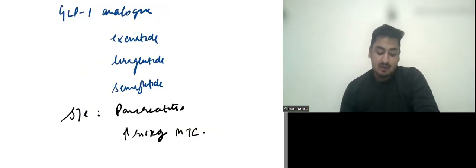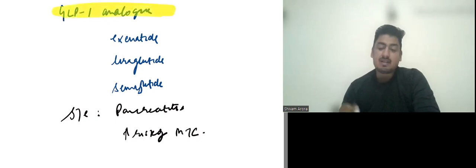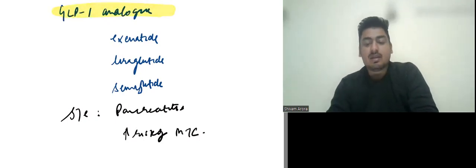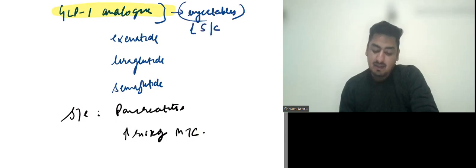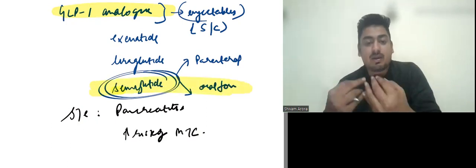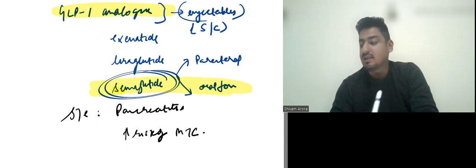Then we have this class of drug which is GLP1 analog. As we have discussed, GLP1 is an incretin, but these drugs are injectables and are taken by a subcutaneous injection, except semaglutide, which is available both in parenteral and oral forms. And semaglutide is really a hot topic. A lot of studies are going on semaglutide recently.